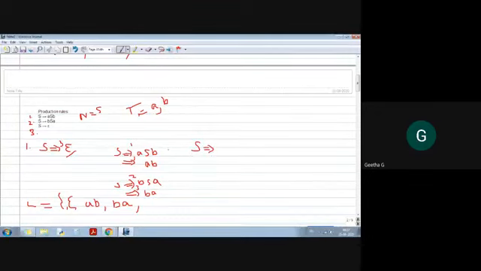Using rule 1, I am going for A, S, B. For this S, again the same rule I am applying, and I can generate A, S, B. For this S, I am replacing with A, S, B and B using rule 1 itself.